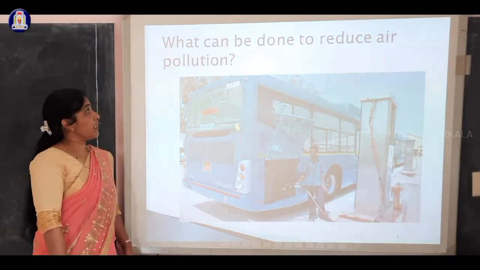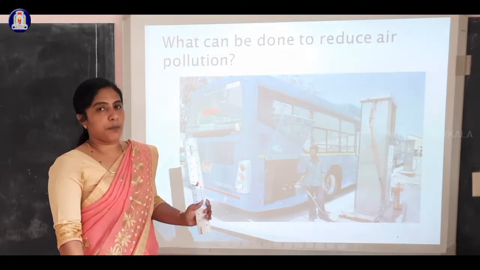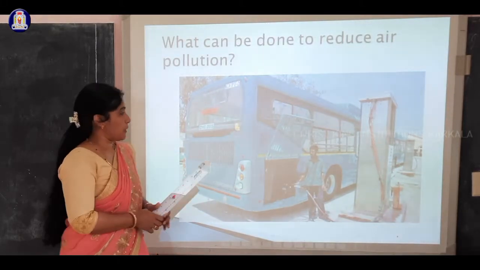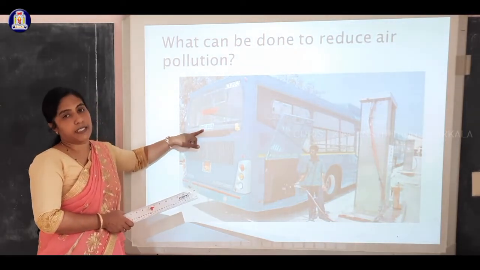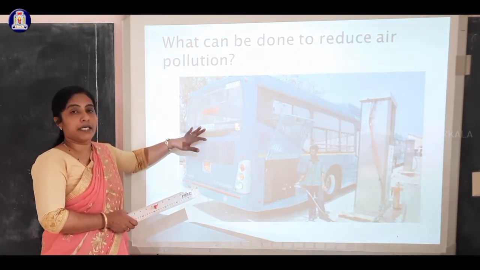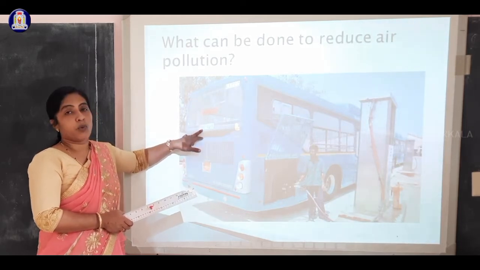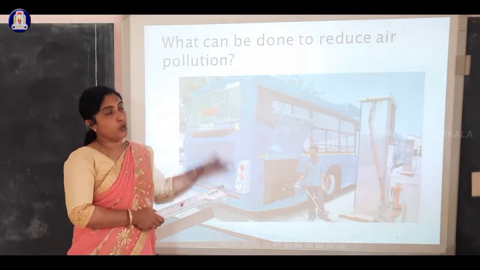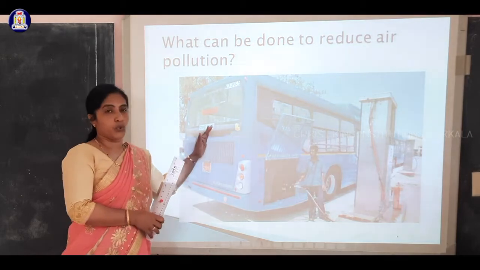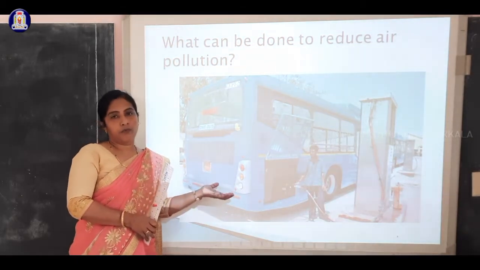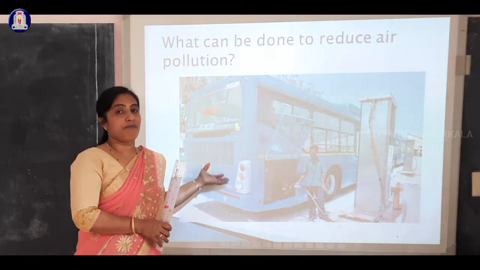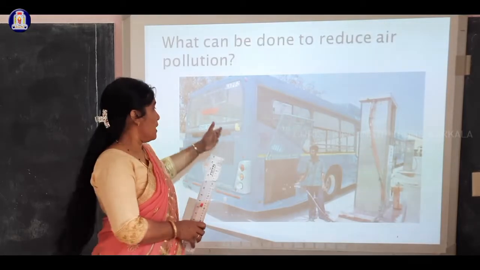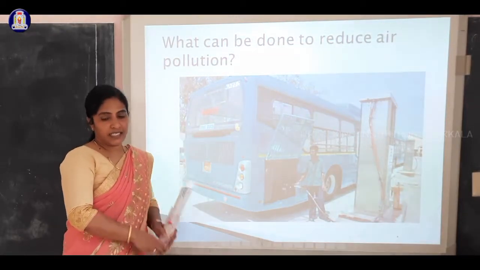What can be done to reduce air pollution, especially in Delhi at present? They applied a method. They are using public vehicles, especially CNG buses. Maybe you have seen a CNG bus. You have studied it already in the coal and combustion and flame lesson. What is CNG? Compressed natural gas. It reduces the pollutants. So if you use it, there is no pollution. If you burn petrol or diesel, it is half burnt, which releases carbon dioxide, carbon monoxide, nitrous oxide, etc. That does not happen with CNG.